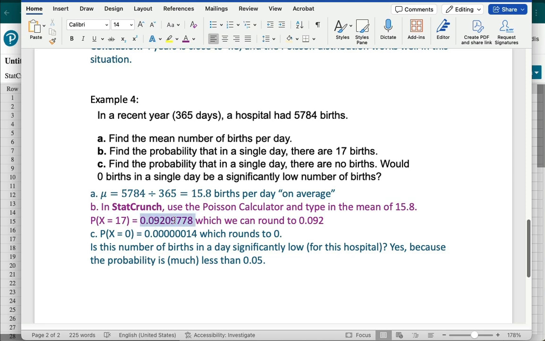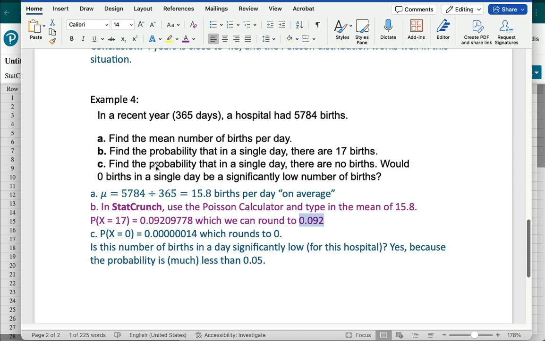And this is the number that we get: 0.092097778, which we're going to round to 0.092. So that's our answer to part B using the StatCrunch calculator for the Poisson distribution.